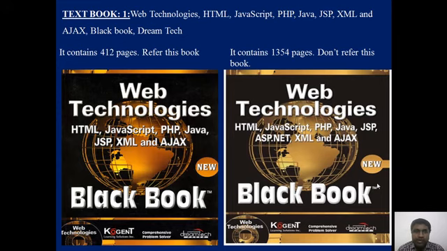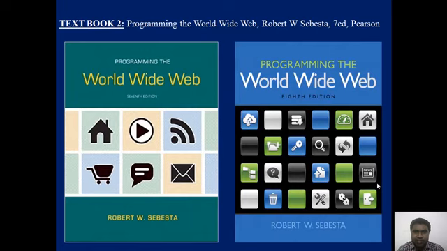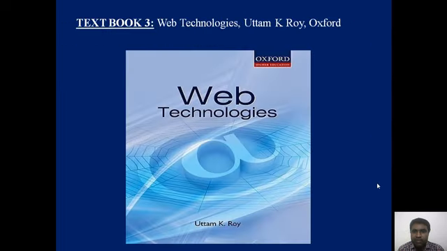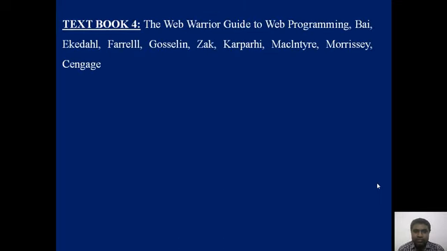This slide clearly represents the prescribed textbooks of JNTU Kakinada for web technologies. Here I have shown the cover pages of the textbooks. The first textbook, Web Technologies, contains the entire syllabus. This is the cover page of the second textbook, Programming the World Wide Web by Robert W. Sebesta. The third one is Web Technologies by Uttam K. Roy. This is the cover page of the third prescribed textbook by JNTU Kakinada. And this is the fourth textbook.